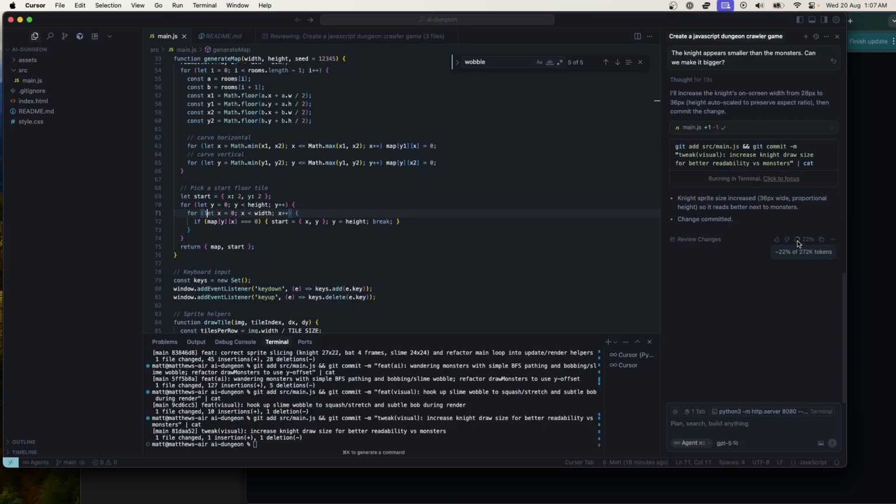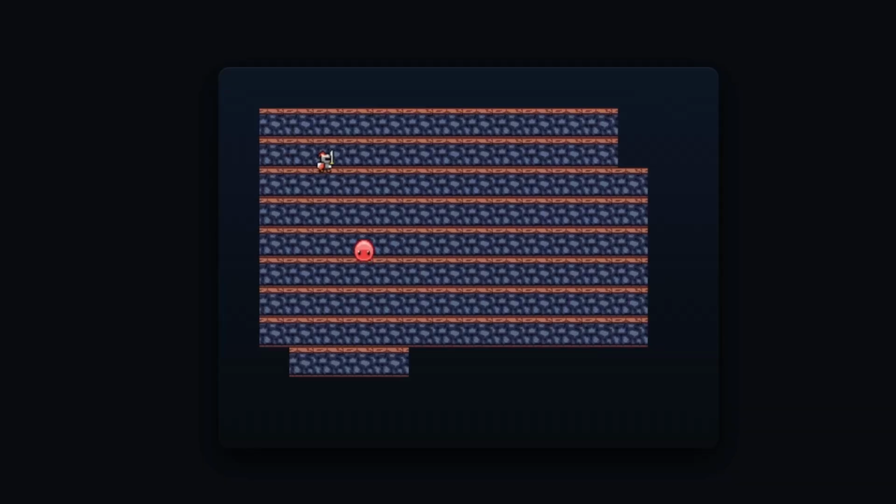We've used almost a quarter of our tokens already. How about making the knight, when it moves to the left, render the image reversed, so the knight is facing the direction it is moving. All right, there we go. Oh yeah, that looks good.